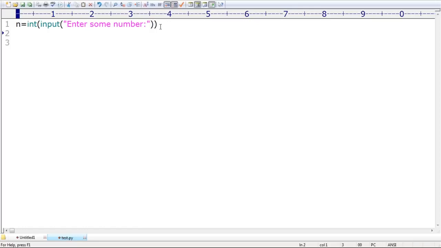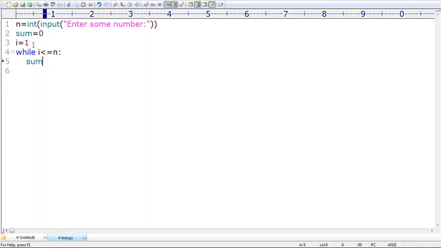Now I want to find the sum. Default sum value is 0. Remember that. i is equal to 1, because the sum of first n numbers starts from 1. After 1, I have to add 2, 3, 4 and so on until n; I require to keep on adding. What is the condition I require to check? While i is less than or equal to n, until n.